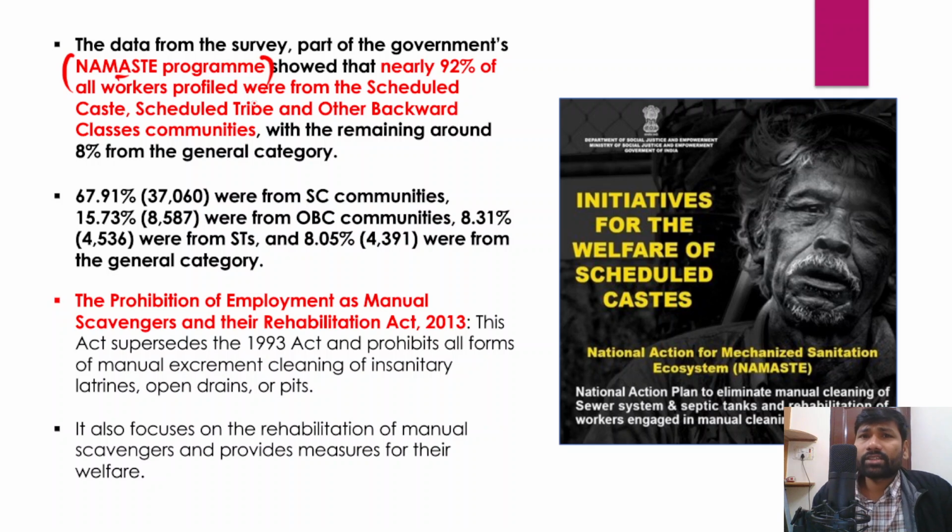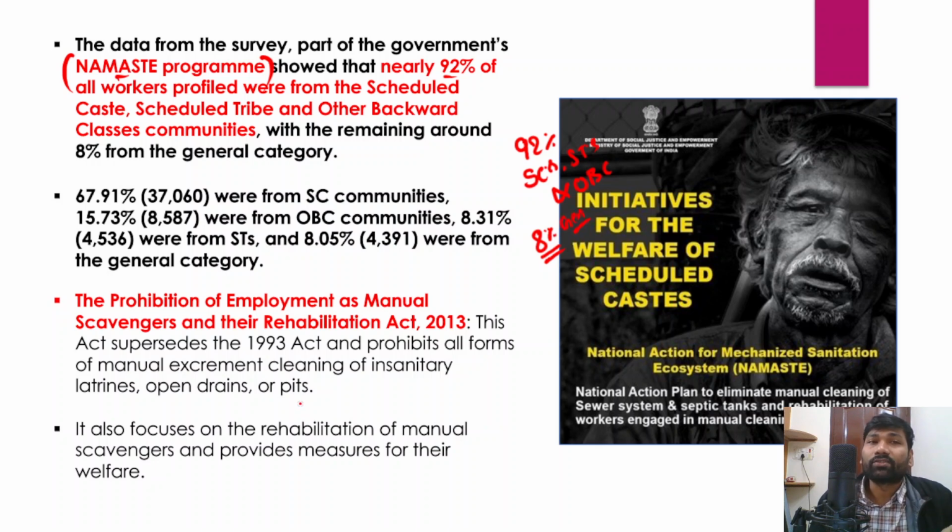So the government survey has shown that nearly 92% of all workers were from the scheduled castes, scheduled tribes and other backward classes. So around 92% belong to SCs, STs and other backward classes, but the remaining 8% of these workers, who are actually septic cleaning workers, are from the general category.